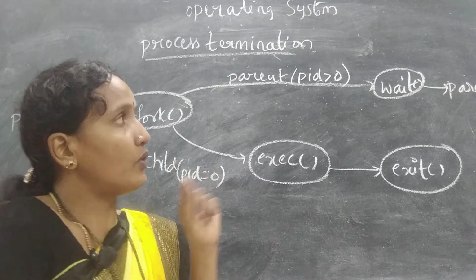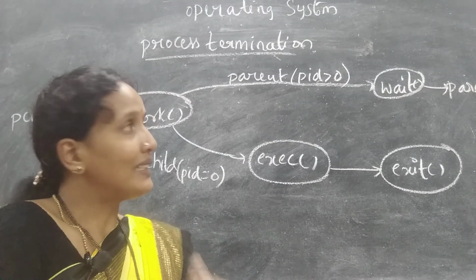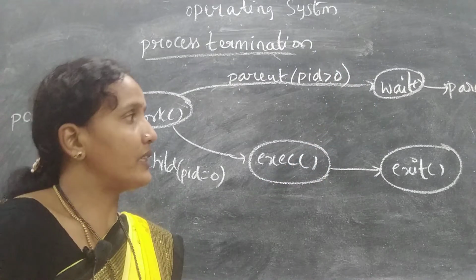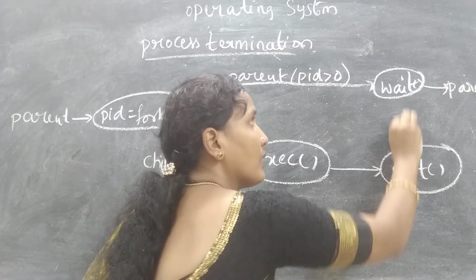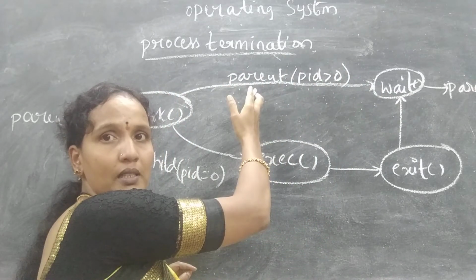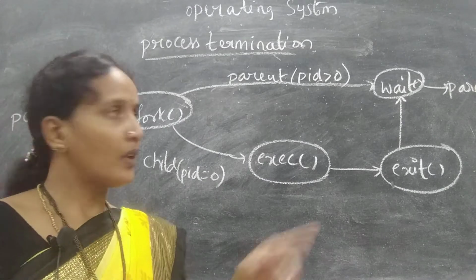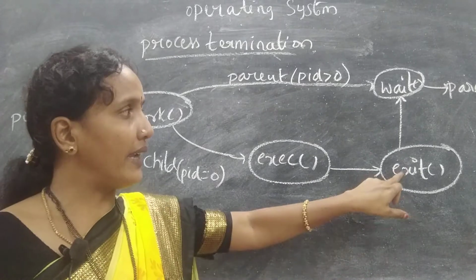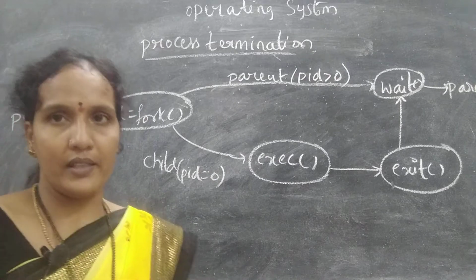If the wait system call is given, the parent process should wait till the execution of the child process completes. Then from the exit, there is a signal to the wait, meaning the parent process that was waiting for the child to complete execution. When the wait signal is over, the parent process can exit.